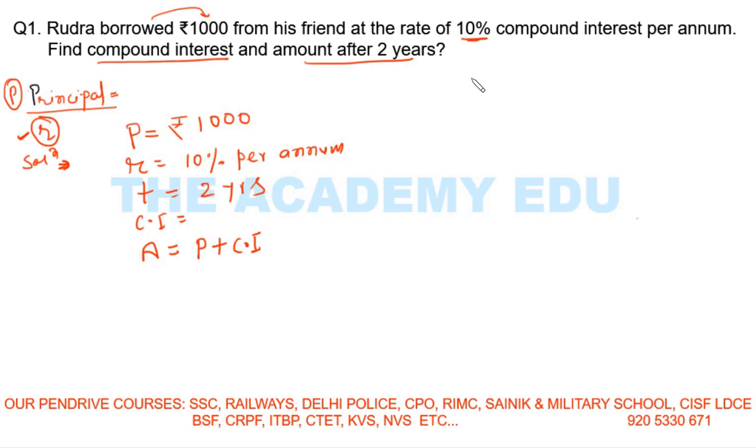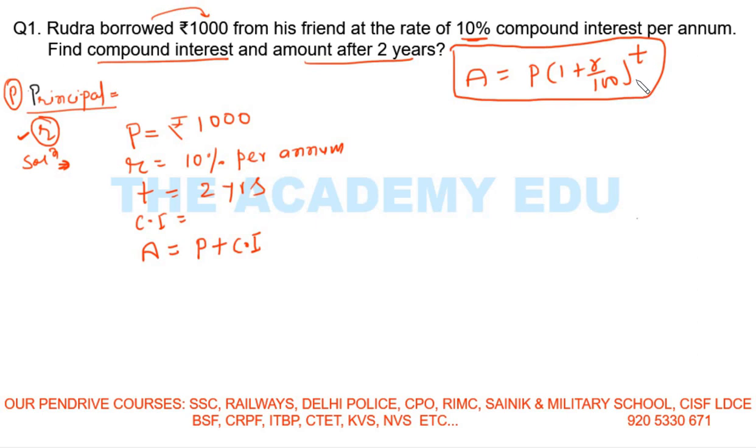Basically the formula of compound interest is amount equals P(1 + R/100)^T. But we will not use the formula. I am writing it just to acquaint you with it. Now see how I am doing this question. Maybe if you did this chapter earlier, you used the formula, but here you will see the magic. Without formula we will get the answer.